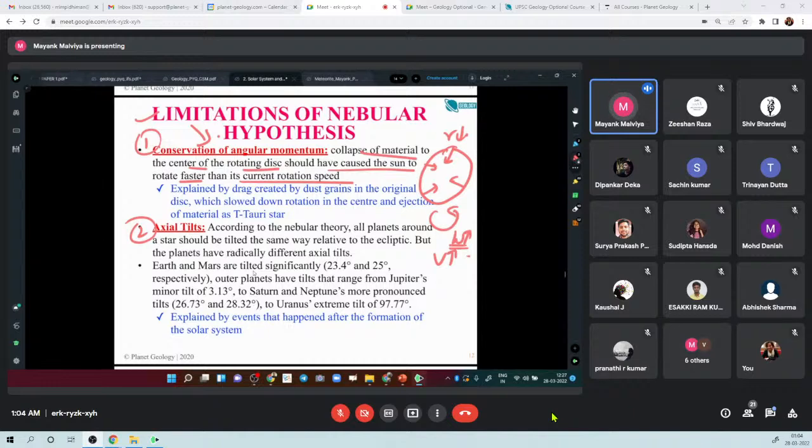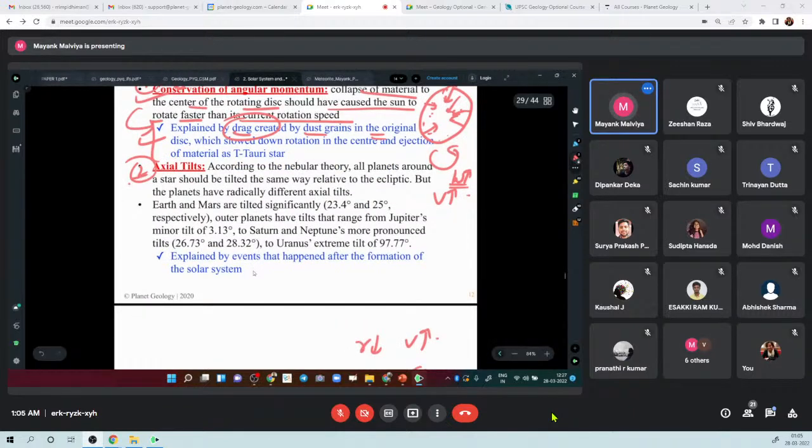Some scientists argue that this can be explained by the drag created by dust grains, right? When there were a lot of grains here, while they were collapsing, there was also some kind of drag. Due to that drag, some angular momentum was lost, right? So there were some technical things, you don't have to go into detail. You just say that this is one of the criticisms, which is explained by some scientists through drag of dust grains. That's it. The second point is about axial tilts, right?